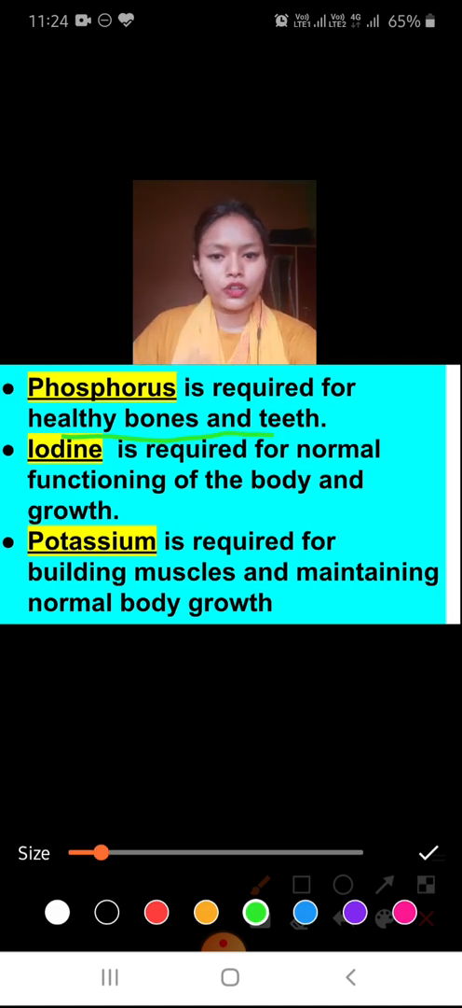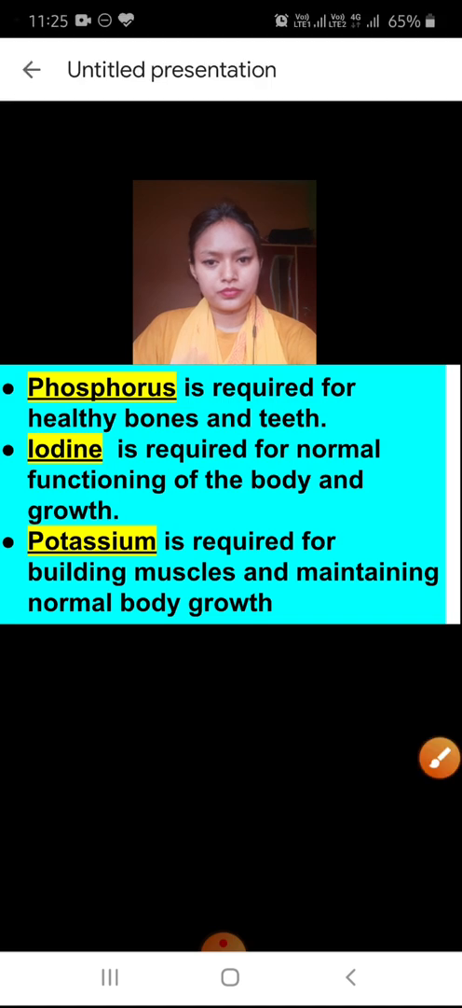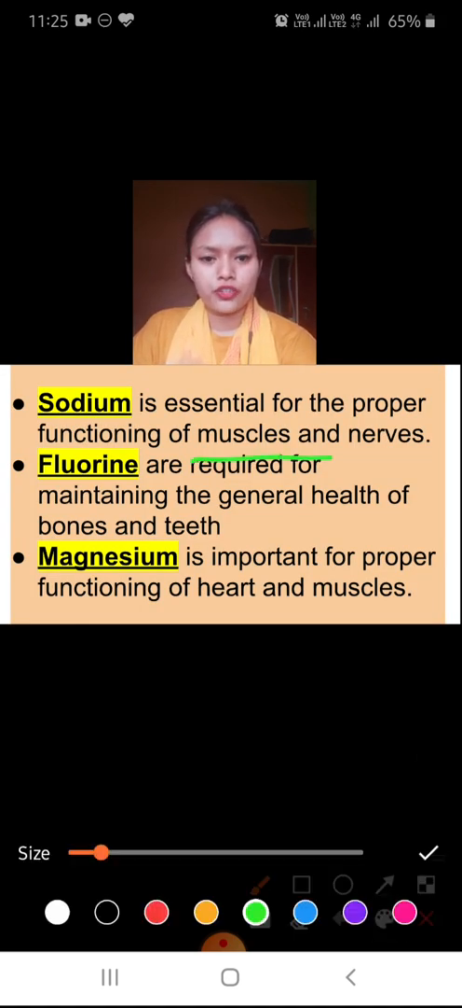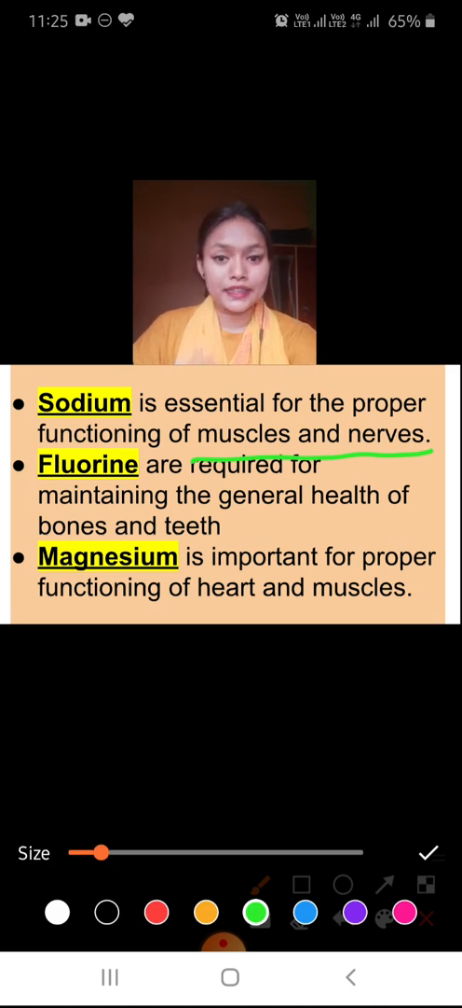Iodine is required for normal functioning of the body and growth also. Potassium is required for building muscles and maintaining the normal body growth. Sodium is essential for proper functioning of muscles and nerves. Fluorine is required for maintaining the general health and bones and teeth. Fluorine also helps in bones and teeth.